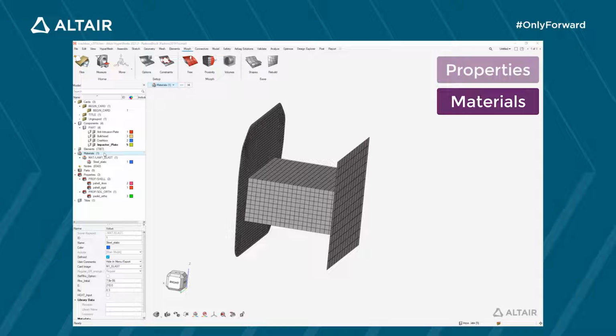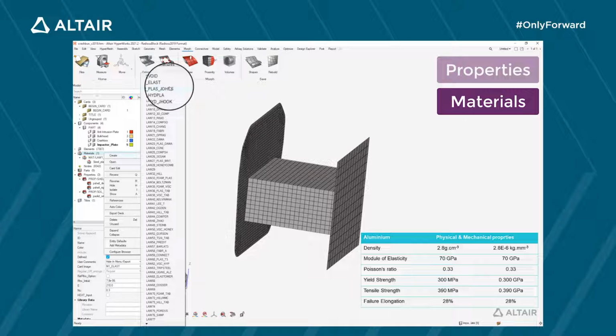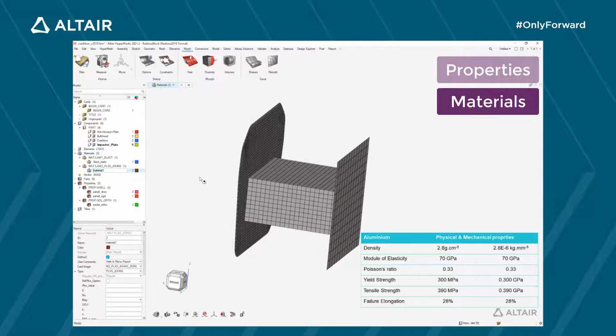For the aluminium of the anti-intrusion plate, let's assume we only got standard characteristic from a material supplier. For such material with elastoplastic behavior and with limited input data, we can use the Johnson-Cook analytical model with simplified input. The simplified input is accessible using iflag = 1. And now I can fill the different parameters.